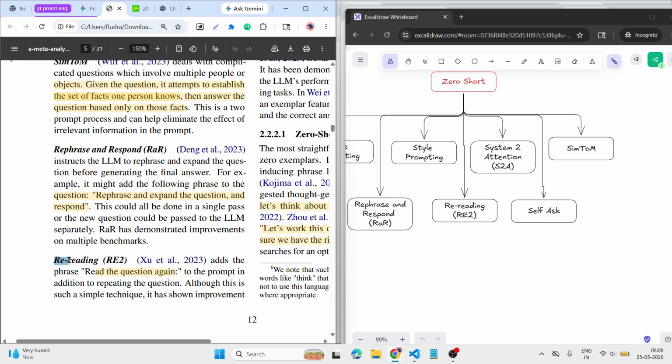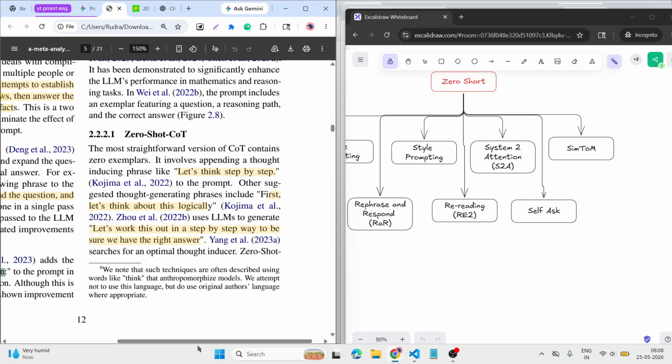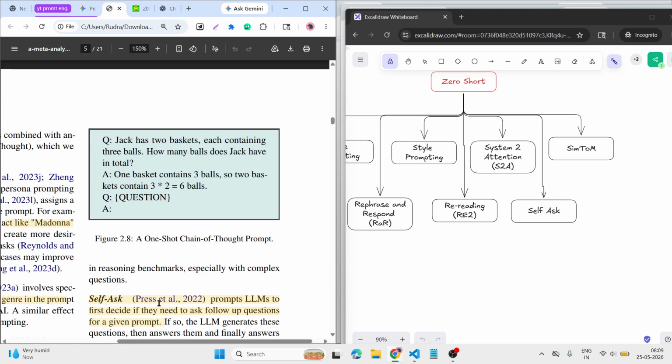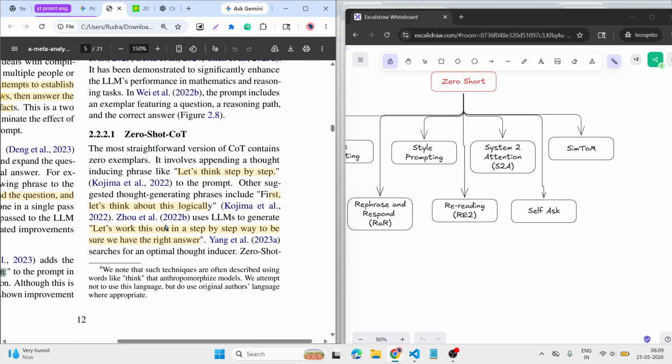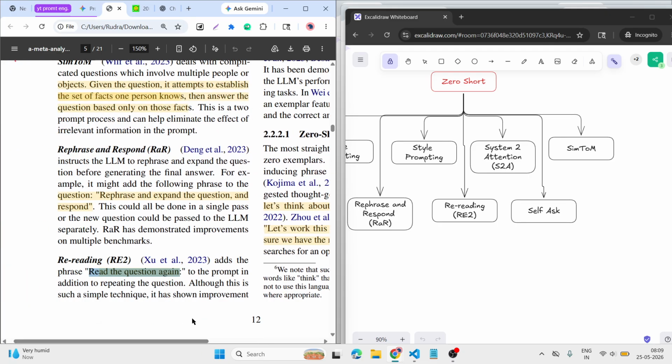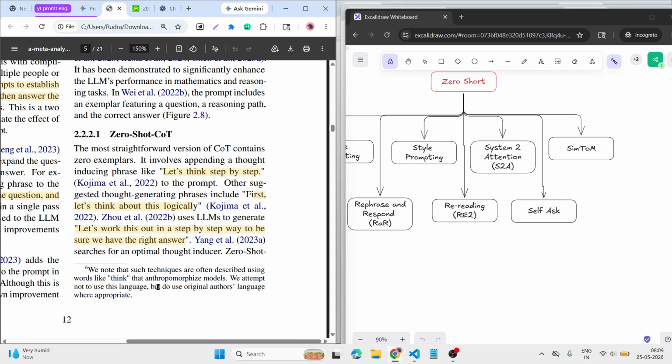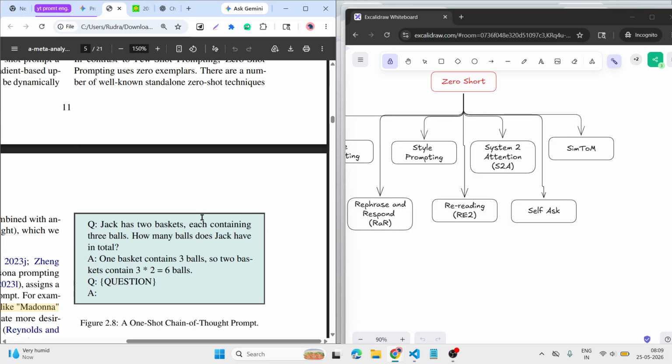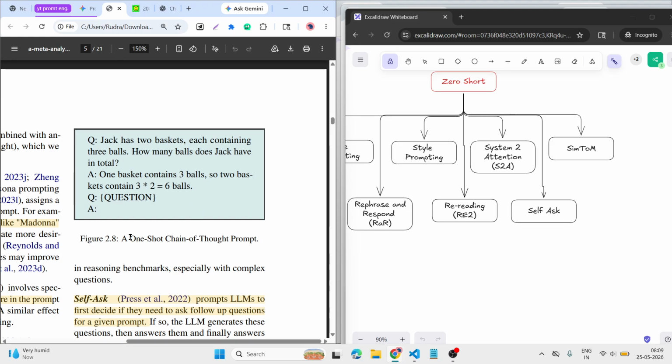For example, rereading: read the question again. If our model doesn't understand, then we can tell it to read again. Like during my web application building time using AI, I say, follow this instruction, like that.